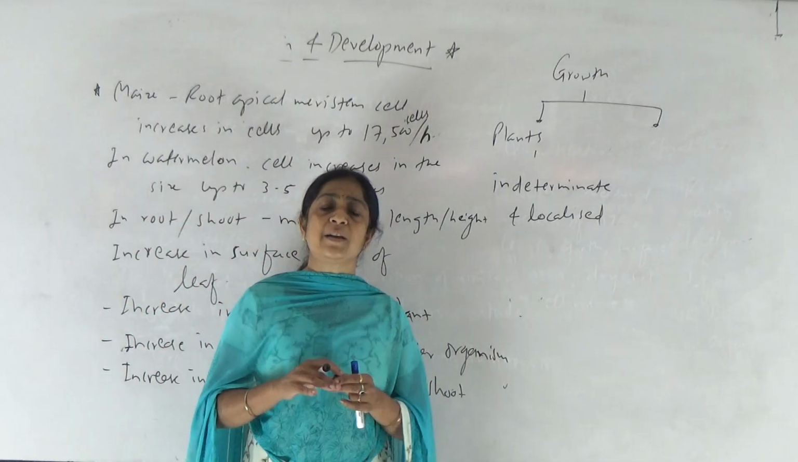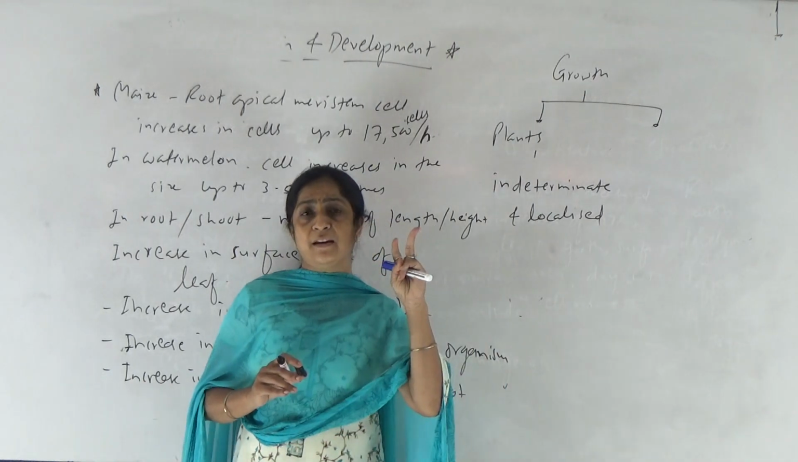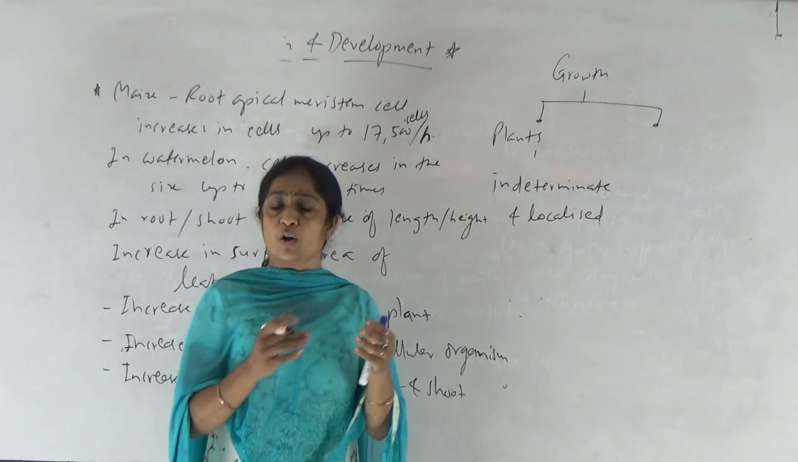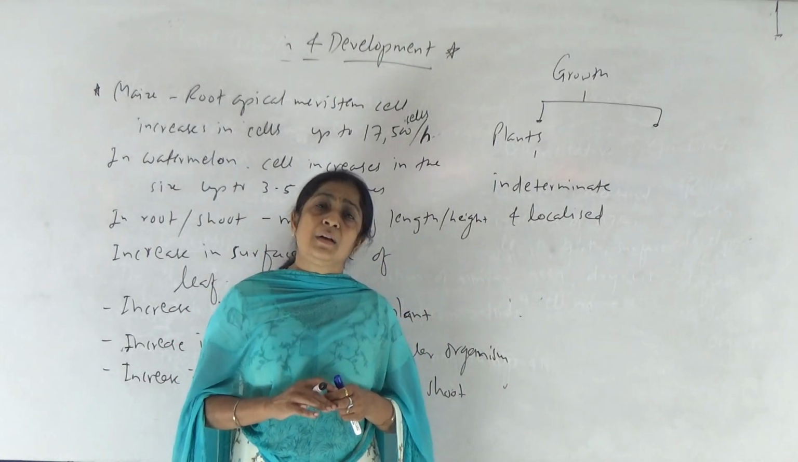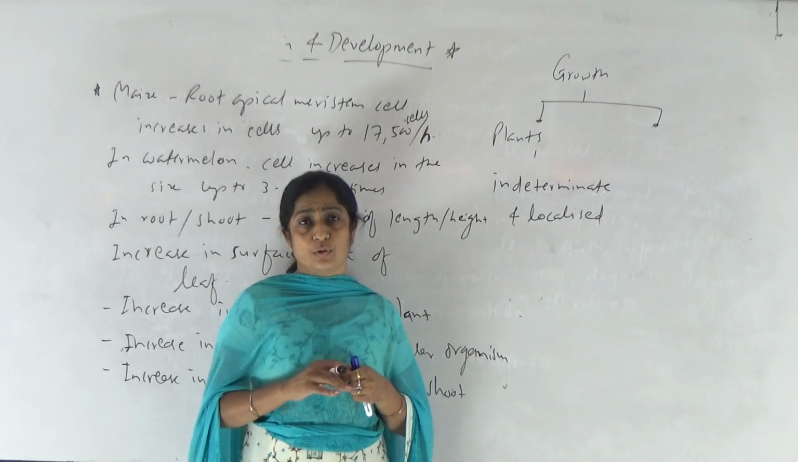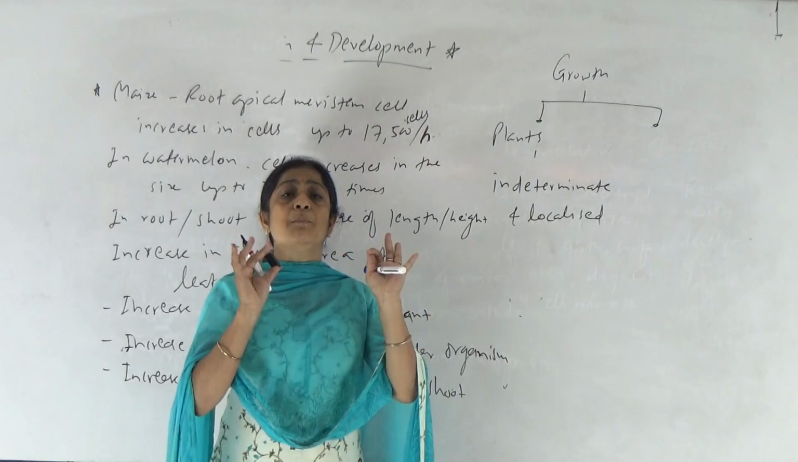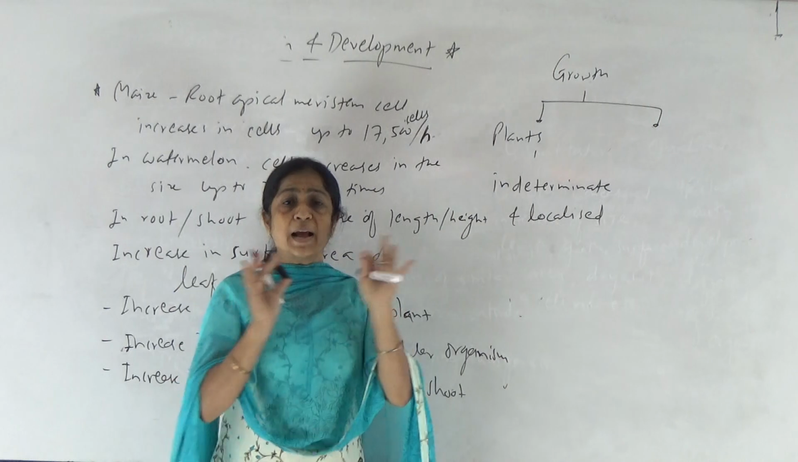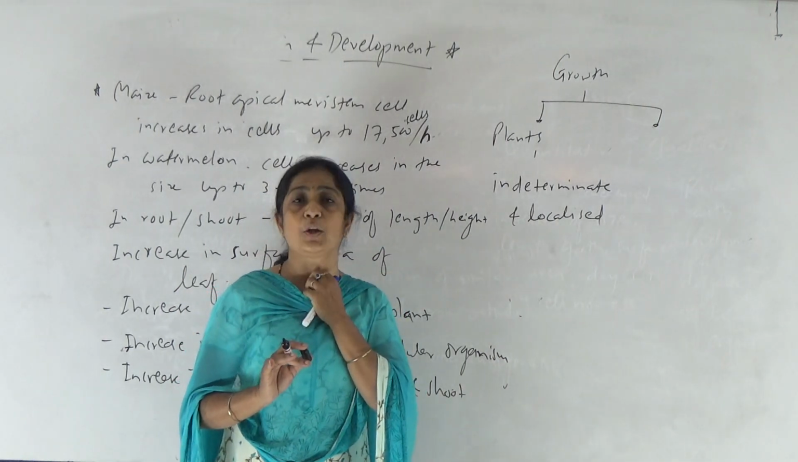Which kind of meristems are present on the basis of position? Apical meristem, intercalary meristem and lateral meristem. This we had already seen. Okay. So apical meristem means what? Apical meristem means which is present at the apex of root and at the apex of shoot. What is its main function? Apical meristem helps in primary growth. Primary growth means always growth in height or length of the respective part.